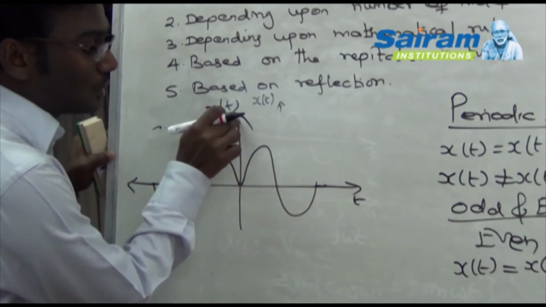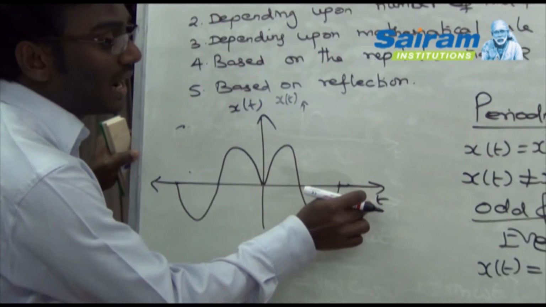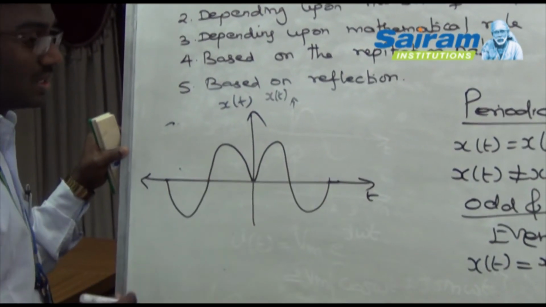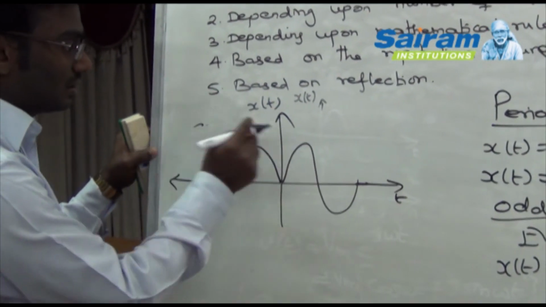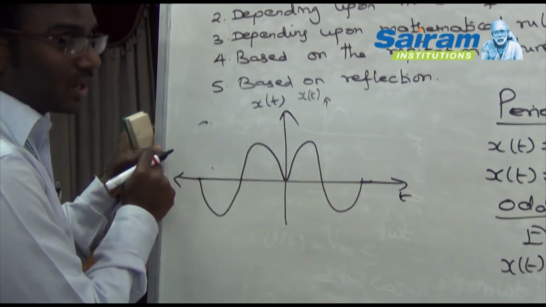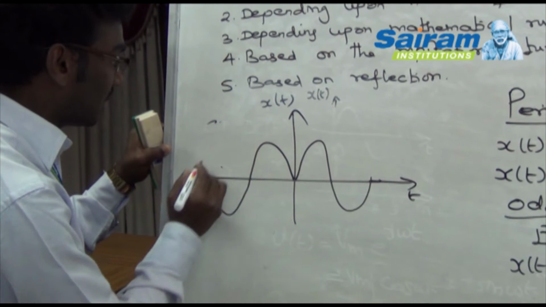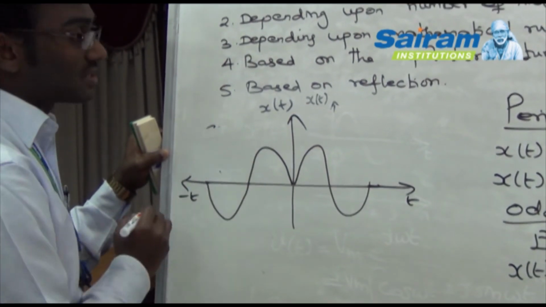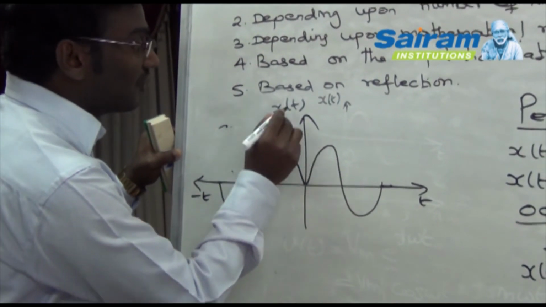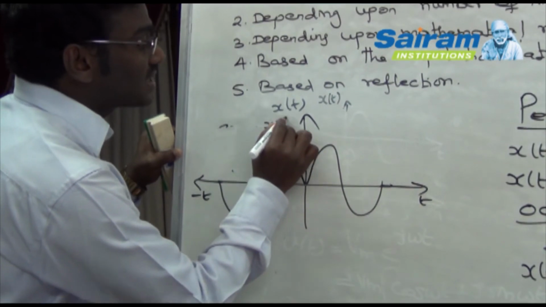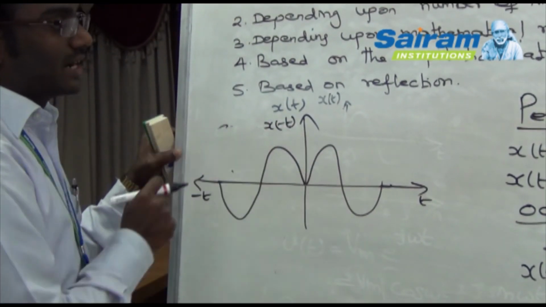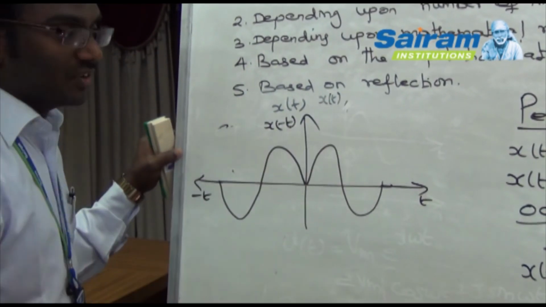Here, this one is drawn between x of t and the time independent variable small t. On the other side, in the second quadrant, we draw the characteristic curve between x of t and minus t. Therefore, I can say that if x of t is equal to x of minus t, then I can identify the given signal as an even signal.